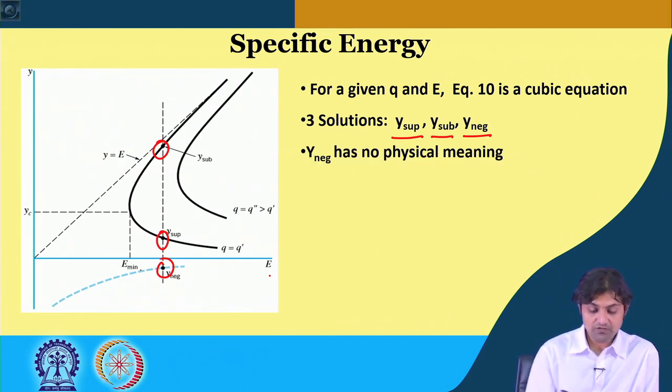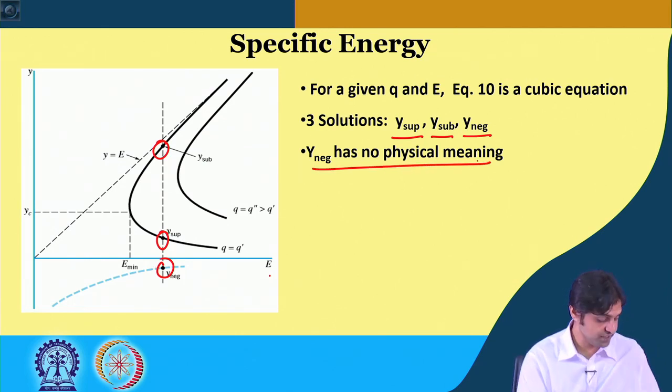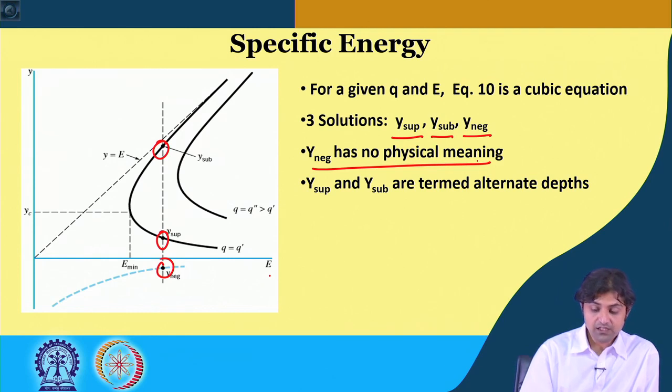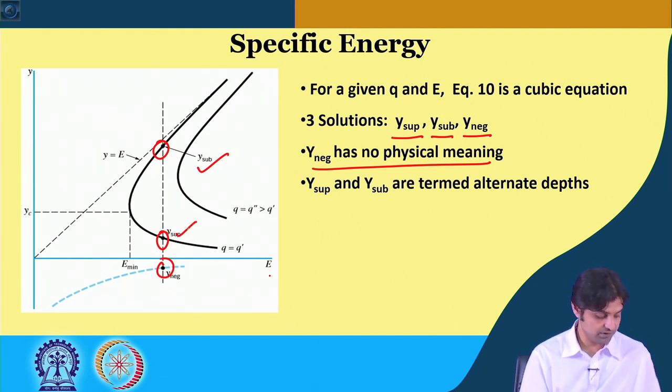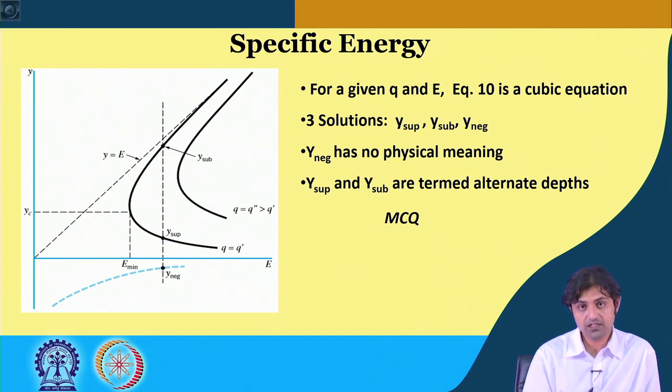So, actually y negative, because this is negative y, will have no physical meaning. y sup and y sub are termed as alternate depths. So, this one and this one are actually called alternate depths. Because it is a cubic equation, we get 3 roots, 1 is not possible and the other 2 are called the alternate depths. Do not worry about sup and sub and negative for now.